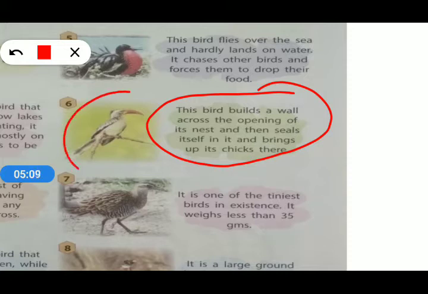That is the description and the picture of that bird. So we want to identify the name of that bird. The name of that bird is red-billed hornbill.